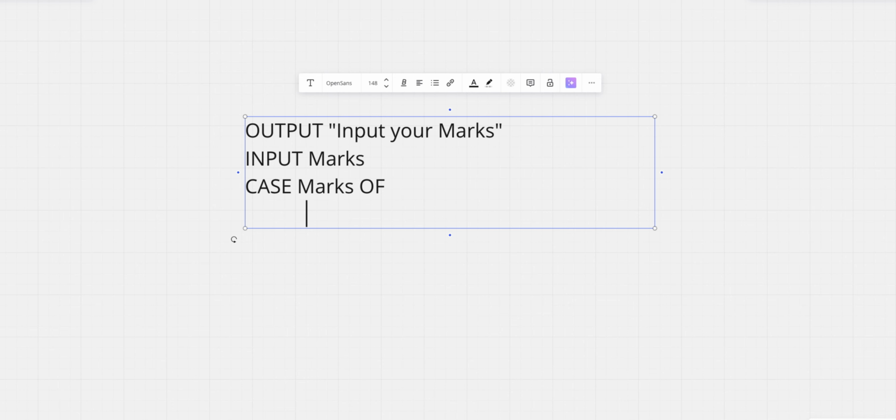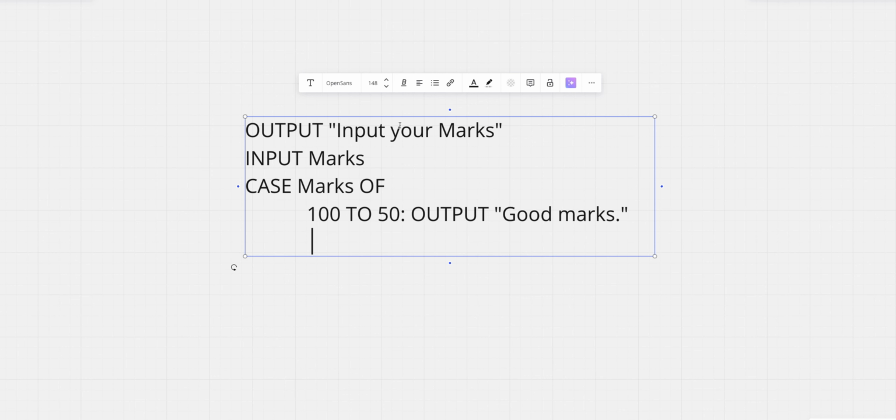Let's say 100 to 50 is one type of mark, one range. We do colon, and then we give the command, which is OUTPUT, let's say good marks.